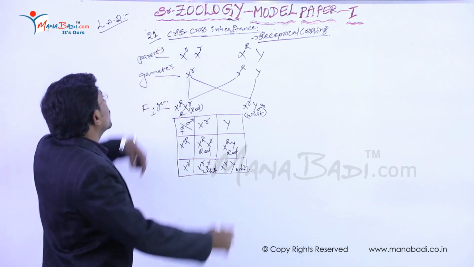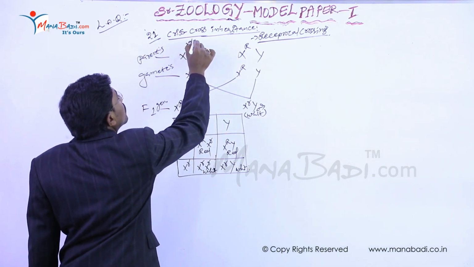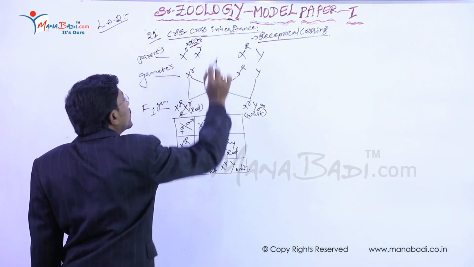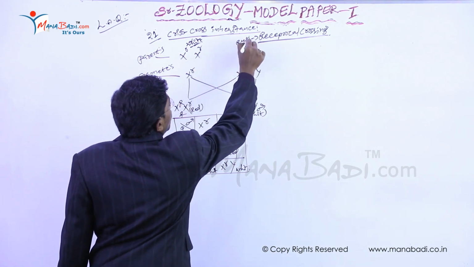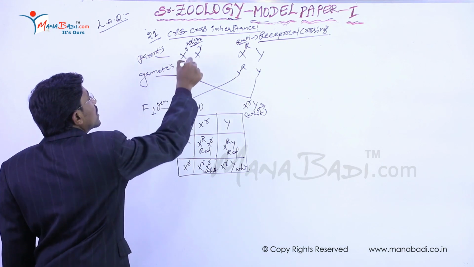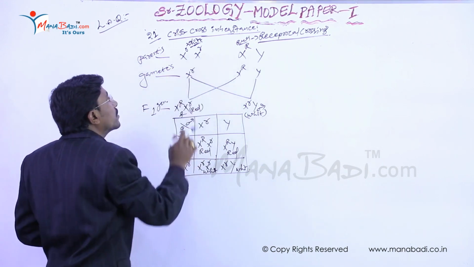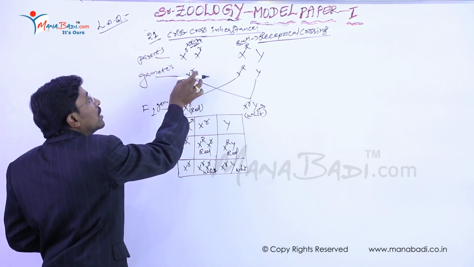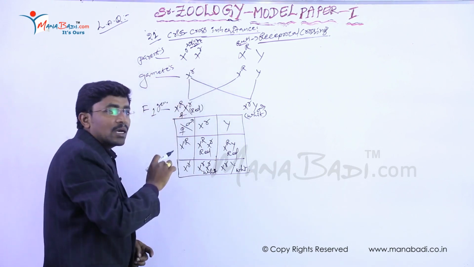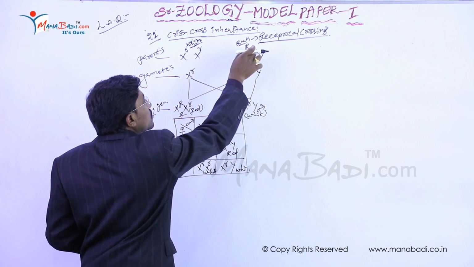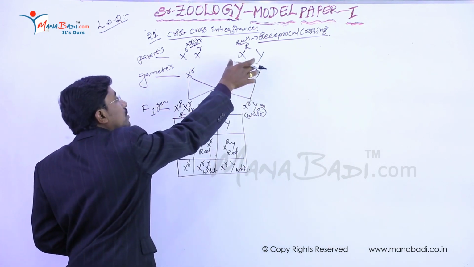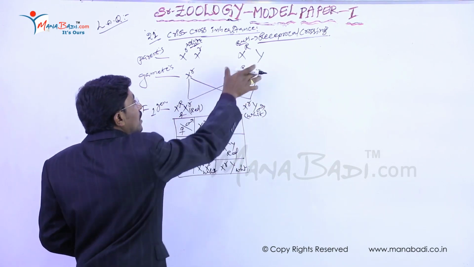So he observed the complete mutant, that is the white-eyed female, crossed with the red-eyed male. So he observed these are the gametes. Why? Because they are the complete homozygous chromosomes. That's why only one chromosome is involved in the fertilization. Then after, these are the heterozygous chromosomes. That's why both chromosomes are involved in the fertilization.